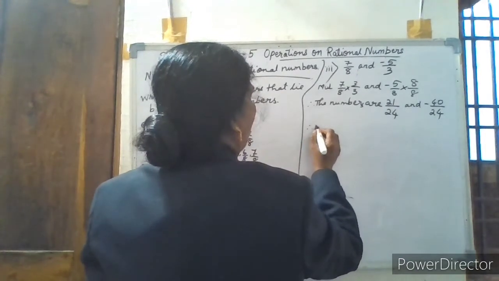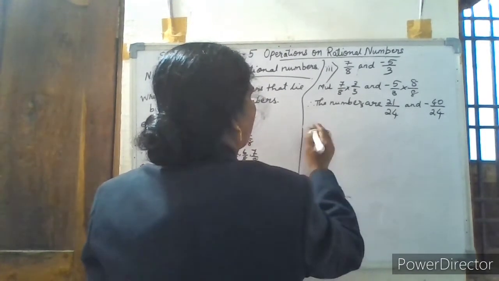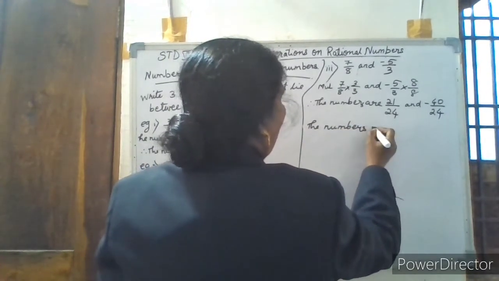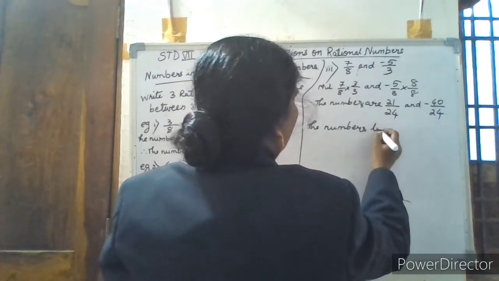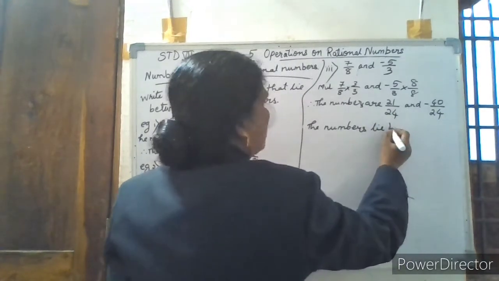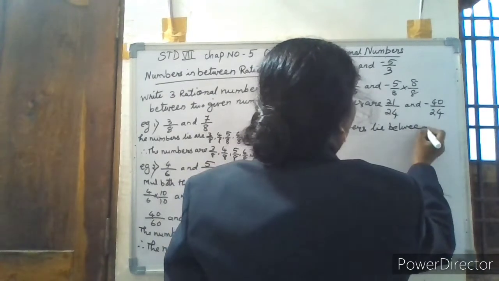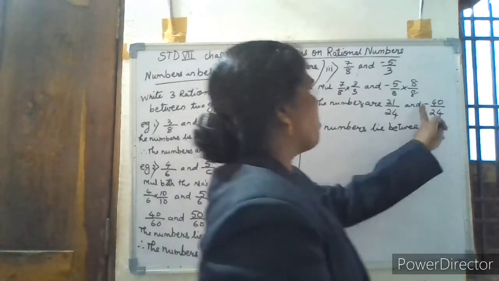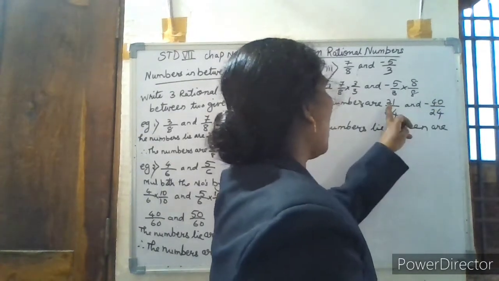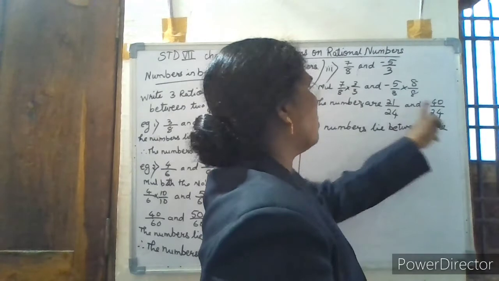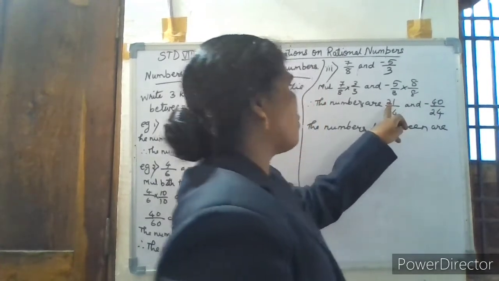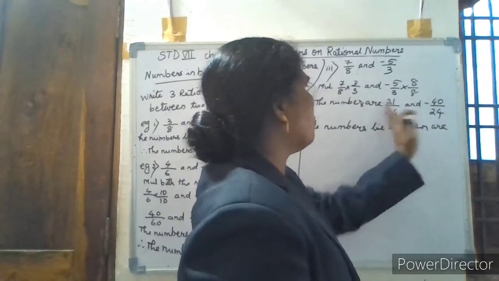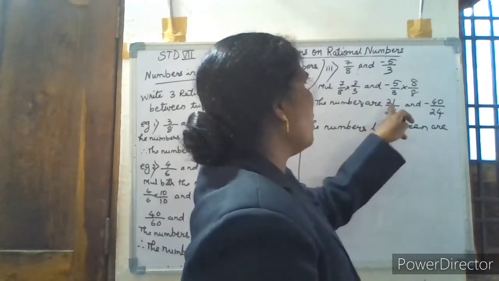Now we can go with it. Therefore the numbers lie between... see, minus 40 and 21, you compare. Which is greater? This is a positive number, so naturally this is greater and this is smaller. That means already the order of these numbers is descending, so we have to write the numbers in descending order.